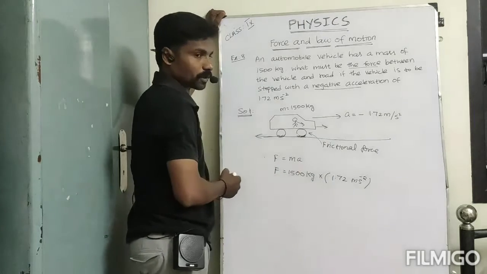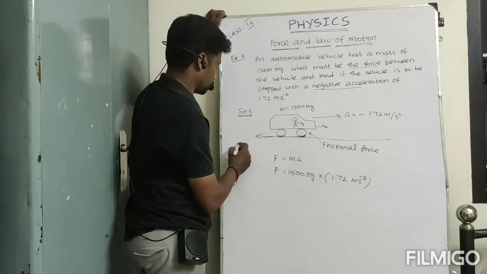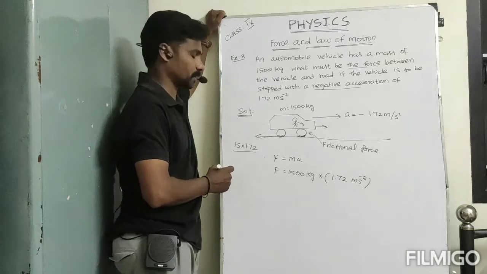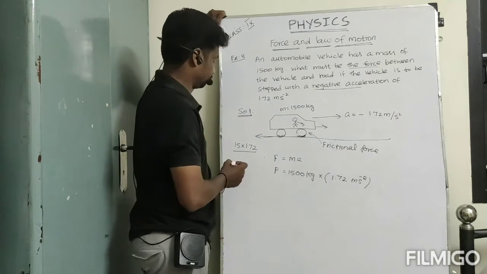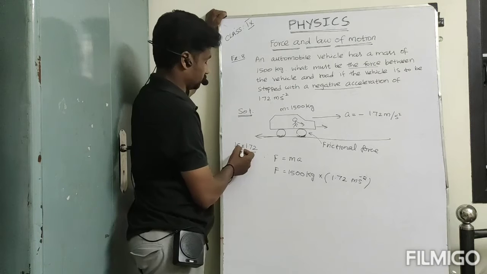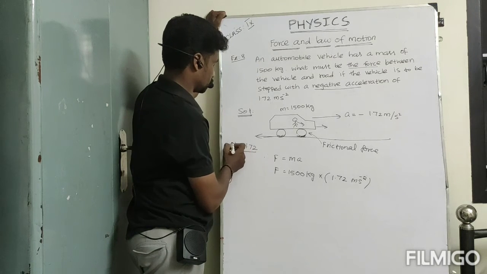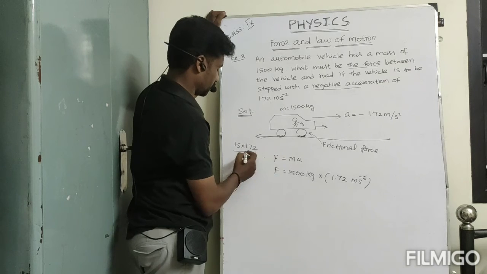So 15 into 1.72. First we want to multiply 15 into 1.72. So first the second table: 2 into 15 means 30 will come.